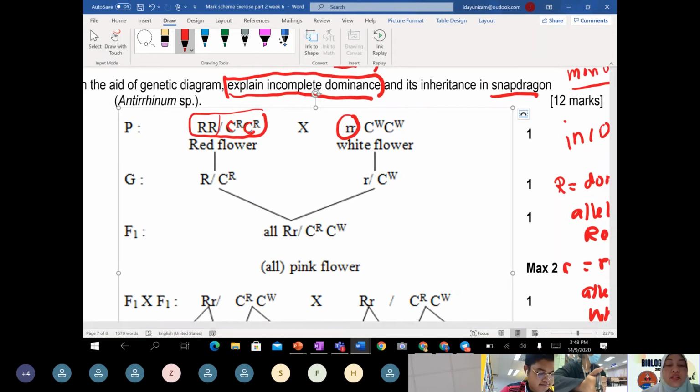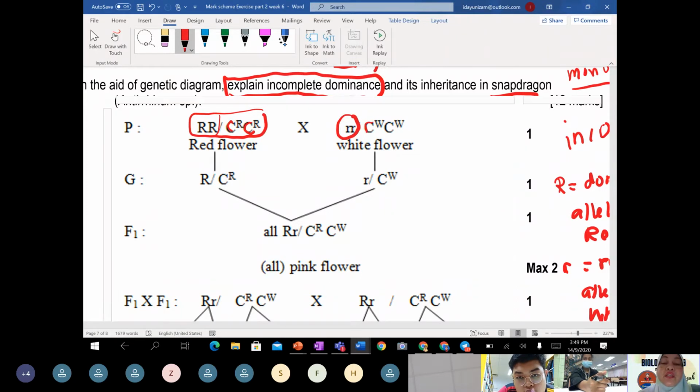If you choose RR, then RR is a red flower, or capital C means color. Because tomorrow when we discuss the carrot, they will use this kind of symbol, so the teacher wants you to get familiar with this symbol.